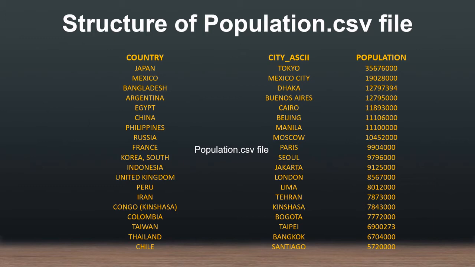For example, the country name is Japan, the capital is Tokyo, and this is the population. Similarly, the country name is Mexico, the capital is Mexico City, and the population is this. The country name is Bangladesh, the capital is Dhaka, and the population is this. In this way, a CSV file is created which stores the population of different countries along with the city. I will be using this for the program.